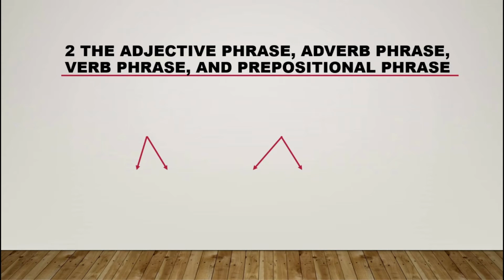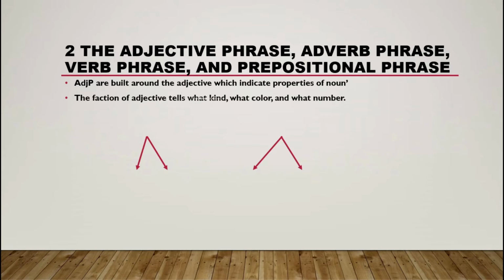Sorry. So, adjective phrase, adverb phrase, and preposition phrase. So there is a sign. So I give you ADGP. Adjective phrases are built around an adjective, which indicates a property of a noun. So you have to see the function of the adjective: it tells what kind, what color, and what the number is.